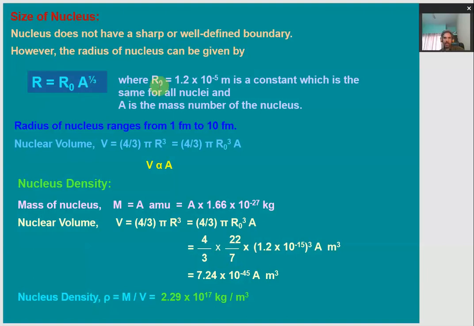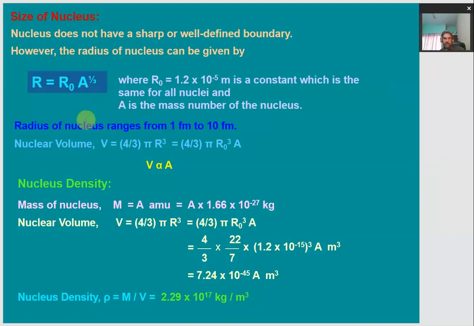Here r naught is a constant and its value is given by 1.2 into 10 to the power minus 15 meter, and it will remain the same for all the nuclei for which we are calculating the radius. And A is the mass number of the nucleus. So if we are willing to measure the radius, or we can say the size of the nucleus, then we need the mass number only for that particular nucleus.